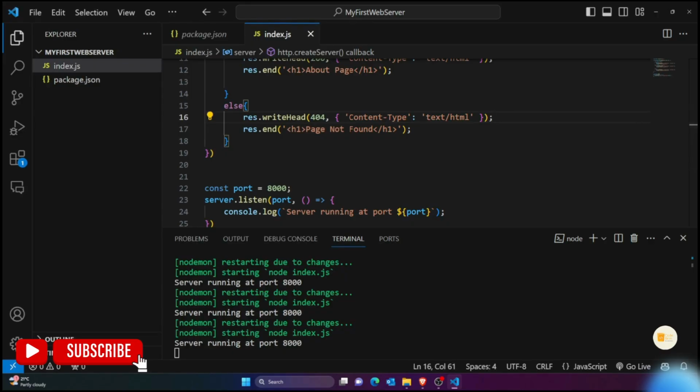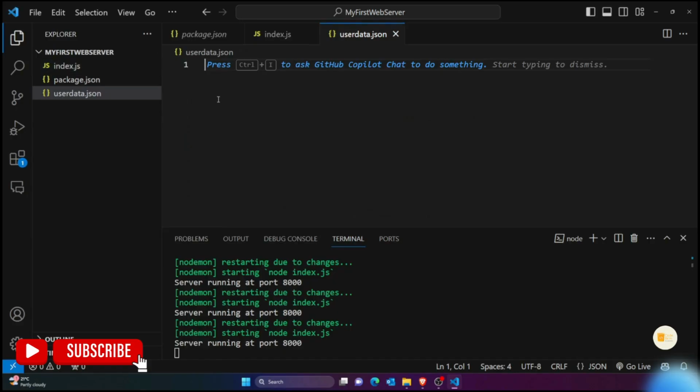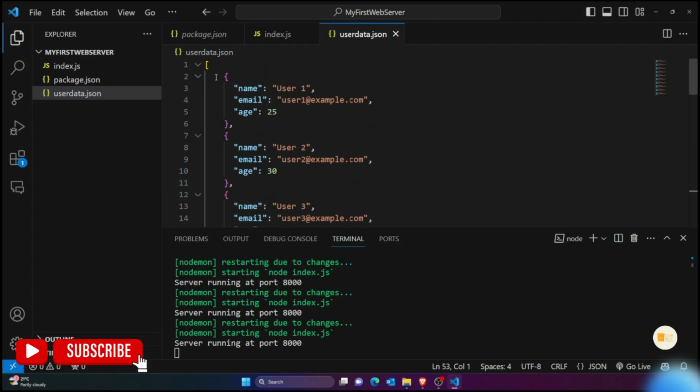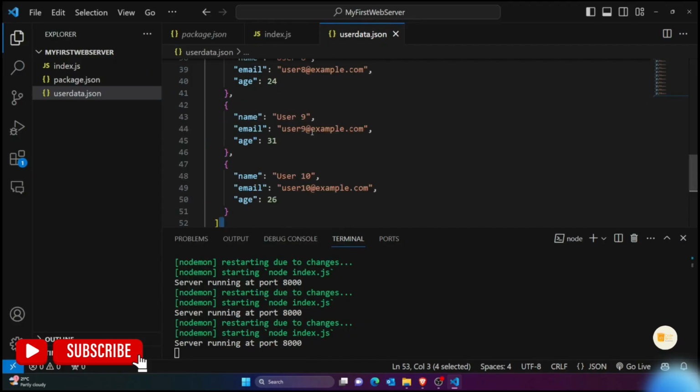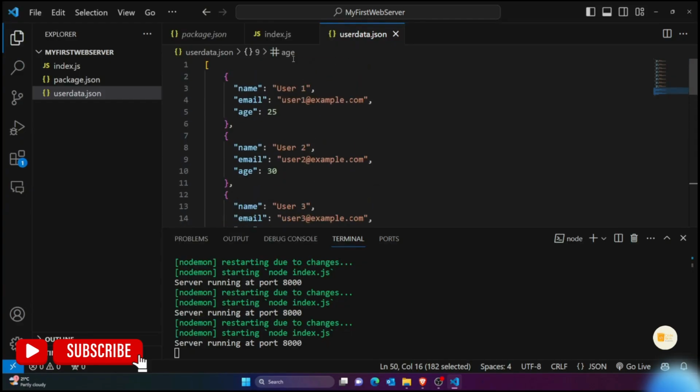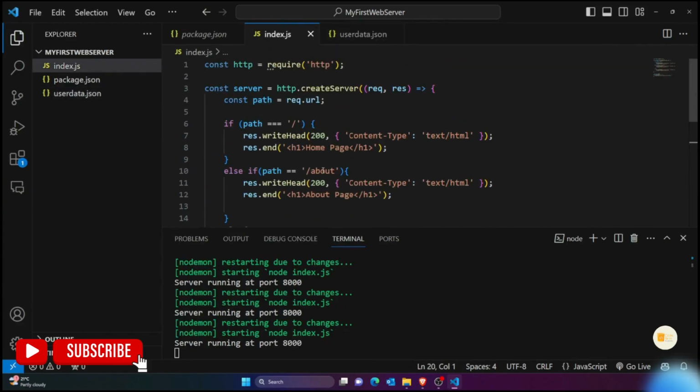Okay, now a very important thing. Suppose you have data coming from a database. So let me create a separate file named userdata.json, and it contains some JSON format data. You can simply create JSON format data, and you can assume that this is an array of users, and this is the JSON format, right? What you're going to do is simply send this data as a response to your front end. Right now you can see it's like this.